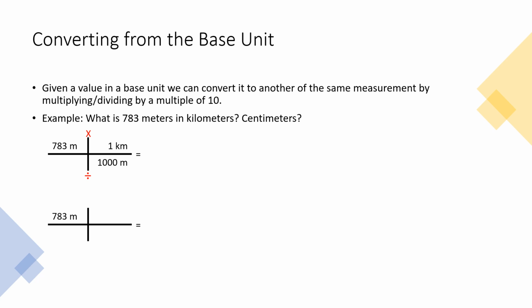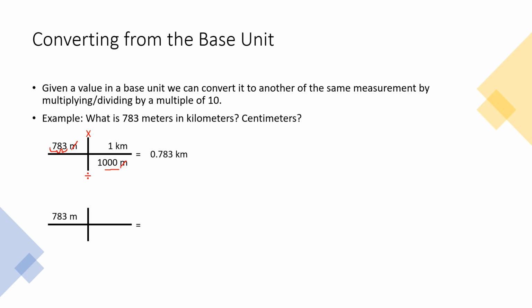So a kind of simple way when you're dividing by multiples of 10, like 1,000 is a multiple of 10. Really, when you're dividing by those, you're moving the decimal from the number to the left, however many zeros appear there. So we have 3 zeros in 1,000. So really, we're moving our decimal to the left 3 places. 1, 2, 3, because we're dividing, we're making the number smaller. So our value should be 0.783. And then we've canceled out our meters because they're on the top and bottom, and we're left with kilometers.